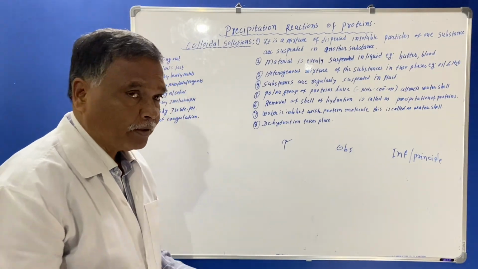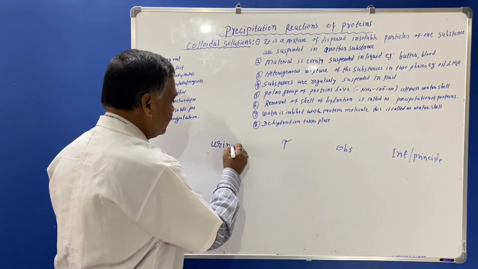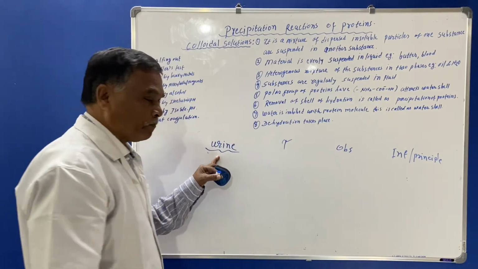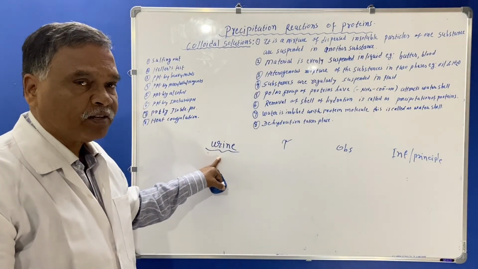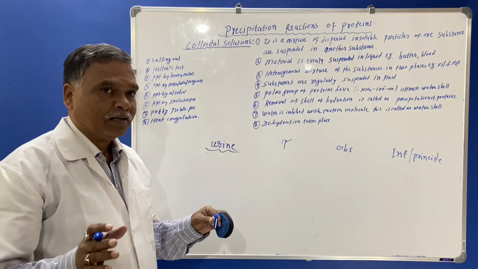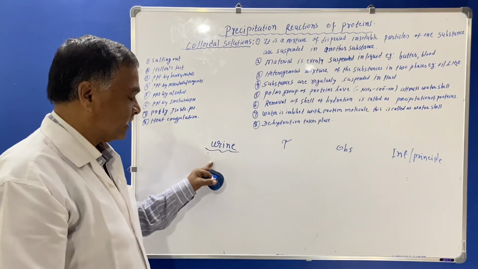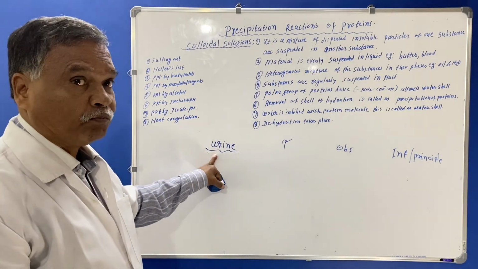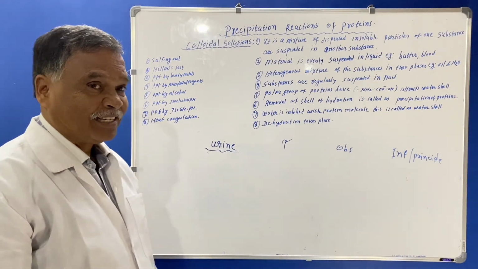The presence of protein is detected from the urine of the patient. If albumin is present, it means there is a kind of kidney disease in the person. So for the detection of albumin from urine, the heat coagulation test is done.